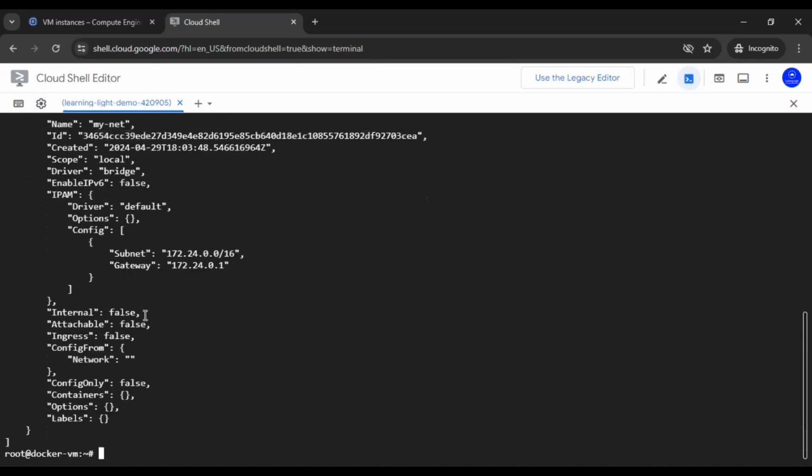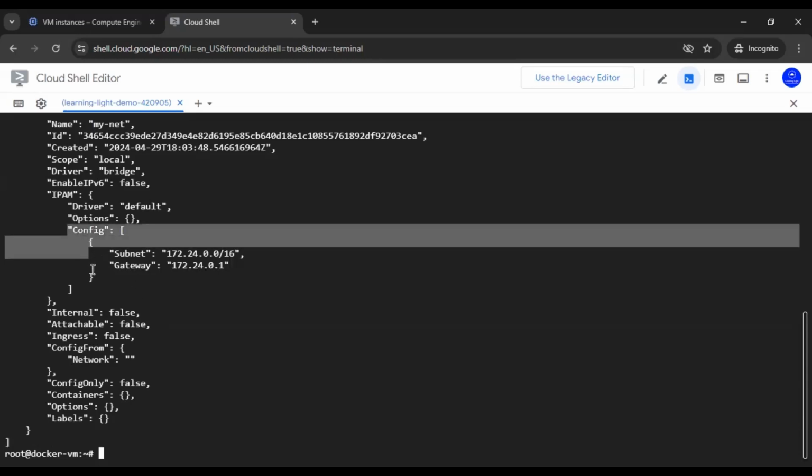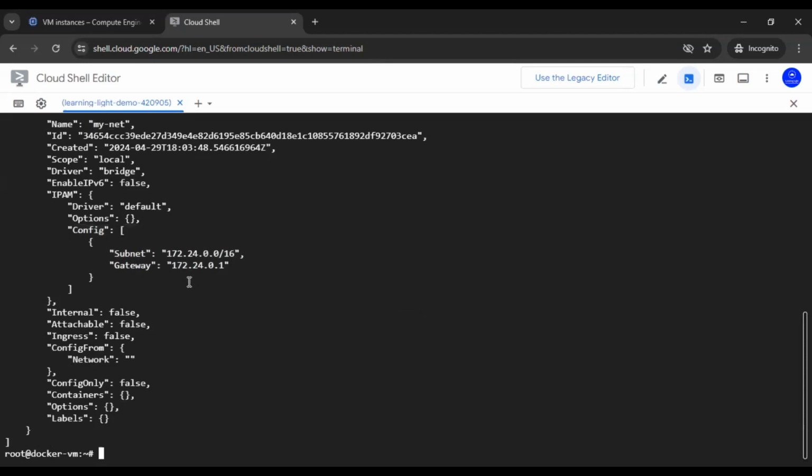Now, it is an external network. It is not an internal network, so somebody can reach this network from outside. Also, you can see that the Docker engine automatically created a subnet CIDR range for this network. If you don't know about the CIDR range, you can watch the video that provides the details of CIDR range. We are going to give the link in the description so that you can have some idea about it.